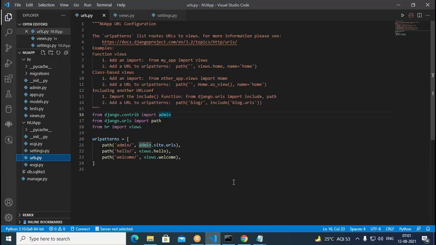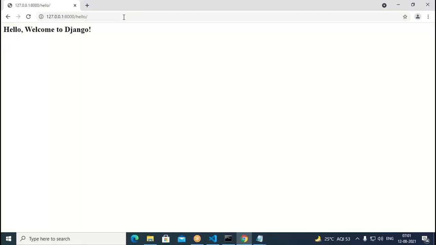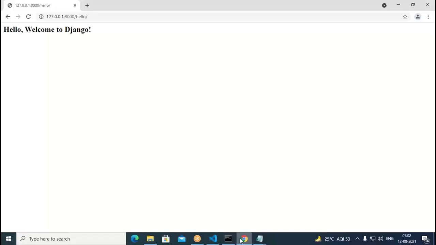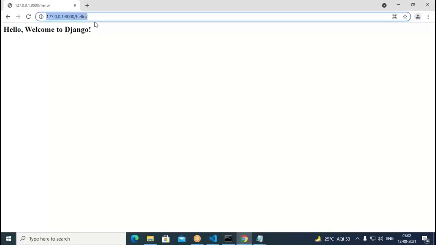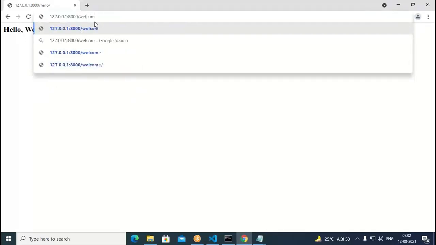Now three things are available. You come to here, now type hello. The hello will be coming in this case. It says hello, welcome to Django. Similarly, if you see here, welcome, what did I type exactly? I typed hello. If I go with the welcome, it should be printing the other message also. I put here welcome. With this, what happens? It's going to show that this is my first view in Django.